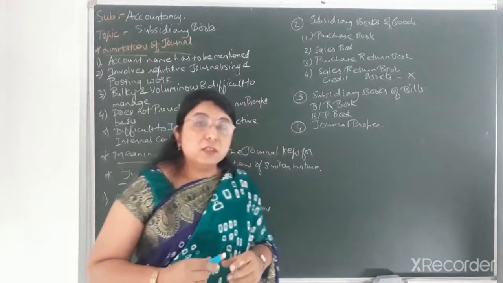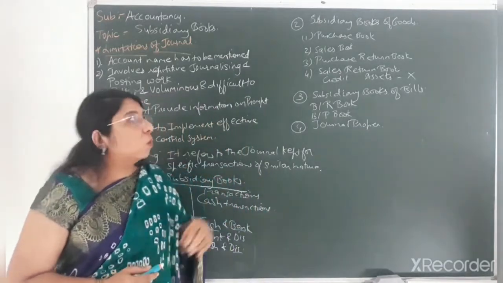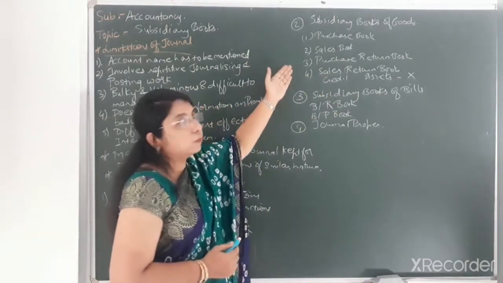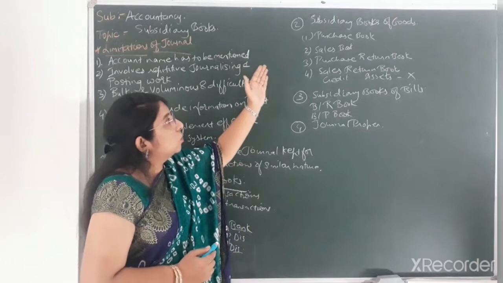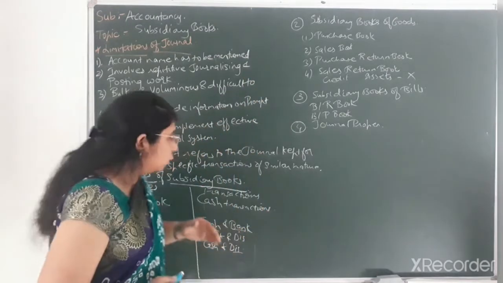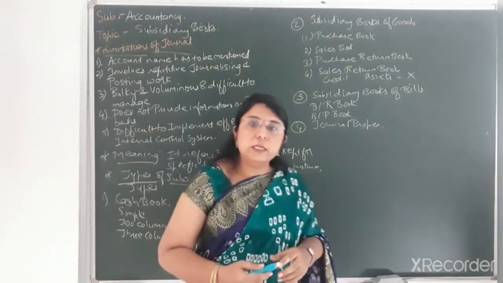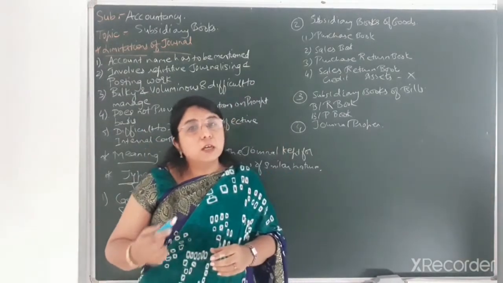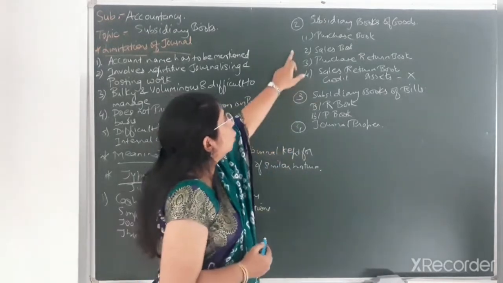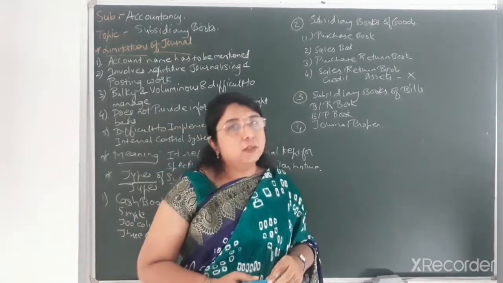Now students, in this chapter on subsidiary books, we are going to discuss only the subsidiary books for goods. There are four main types of subsidiary books for goods, that is purchase book, sales book, purchase return book and sales return book. For the cash book, subsidiary books for bills and journal proper, you will be learning those topics in subsequent chapters. At present, for this chapter, we are concerned only with these four topics.